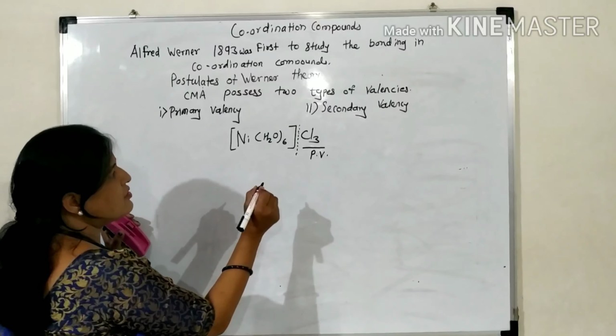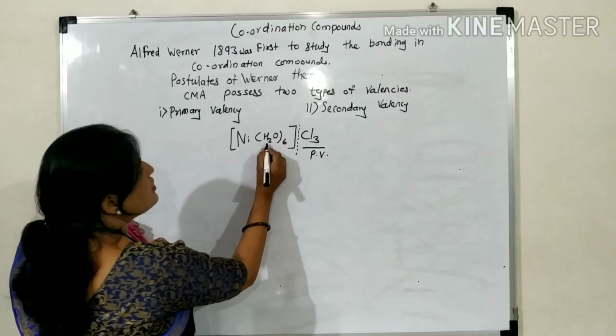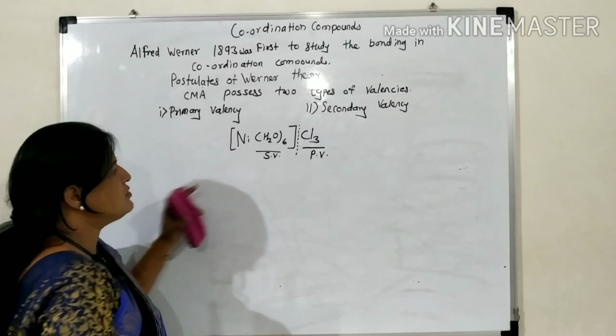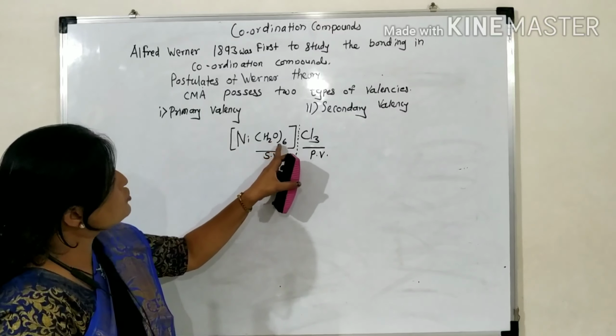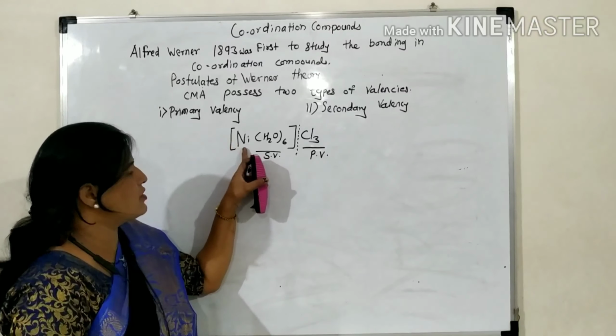And the secondary valency is in the form of the square bracket. H2O 6 times is the secondary valency, meaning how many H2O molecules are surrounding the nickel, the central metal atom.